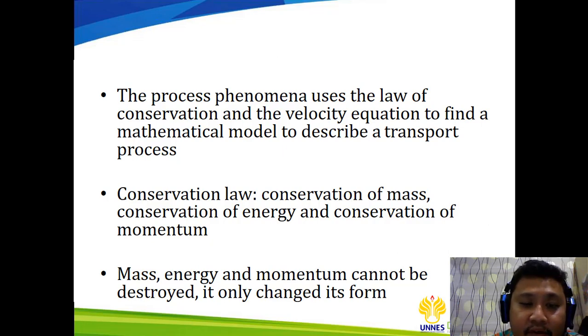So the conservation laws are the conservation of mass, conservation of energy, and conservation of momentum. We are going to focus on these three conservation laws. And like what you already know from the thermodynamic class, mass, energy, and momentum cannot be destroyed, they can only change form.